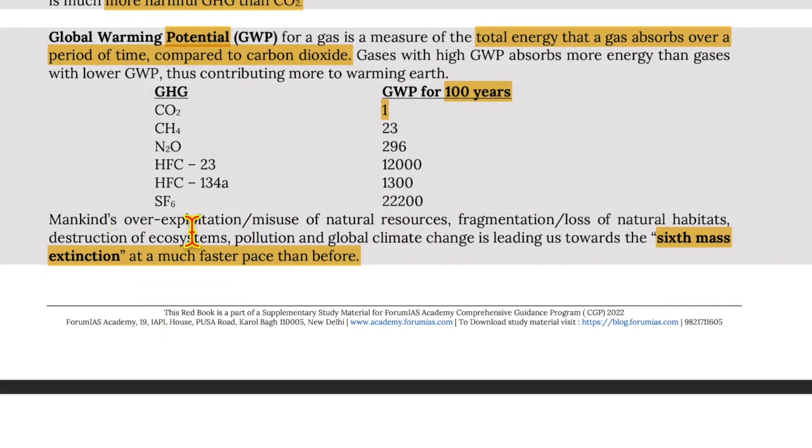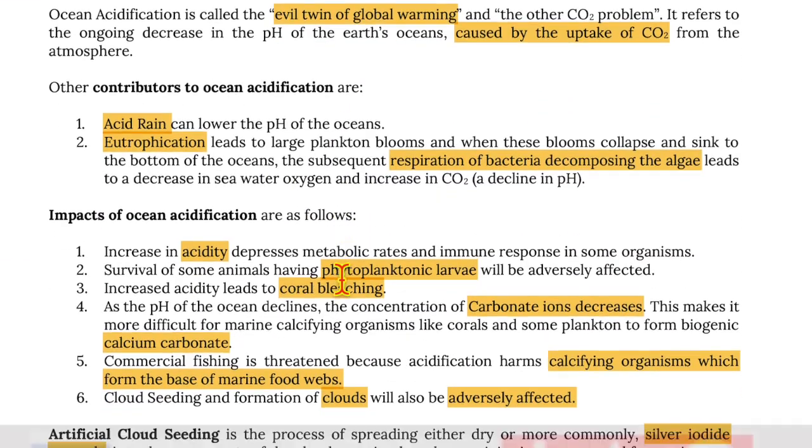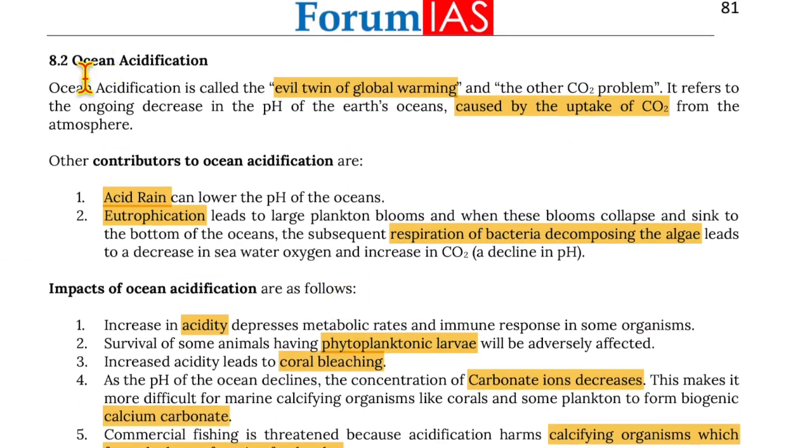So mankind's overexploitation, misuse of natural resources, fragmentation or loss of natural habitat, destruction of ecosystems, pollution and global climate change is leading us towards the sixth mass extinction at a much faster pace than before. Moving on to ocean acidification.